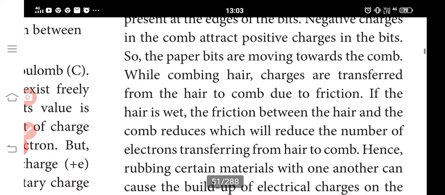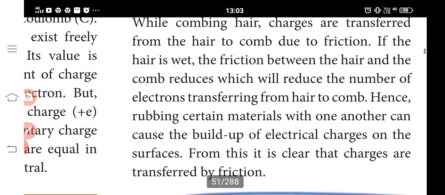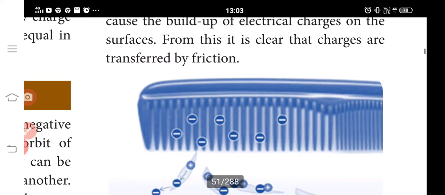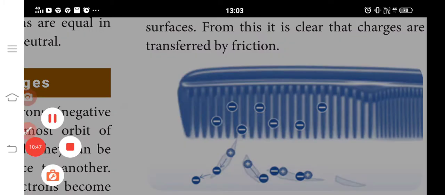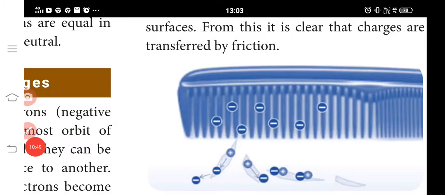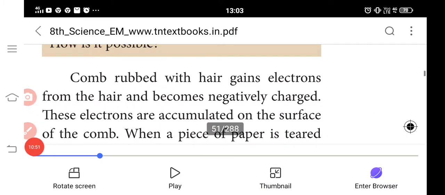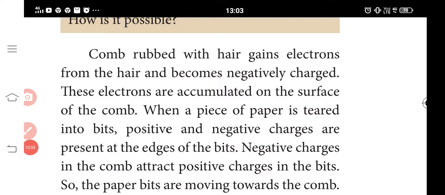If the hair is wet, the friction between the hair and the comb reduces, which reduces the number of electrons transferring from the hair to the comb. Hence, rubbing two different materials against one another can cause a build-up of electrical charges on the surface. From this, it is clear that charges are transferred by friction. You can observe this with the comb rubbed in your hair.